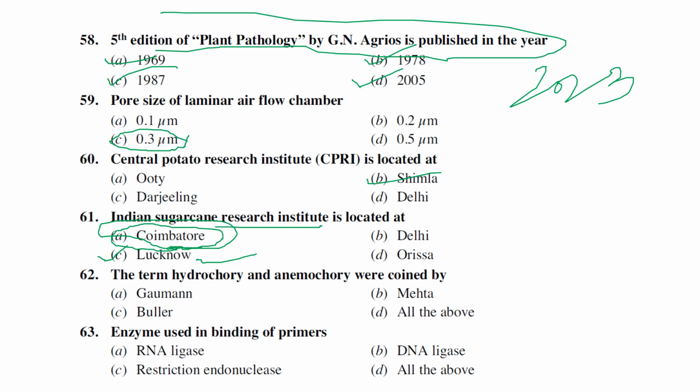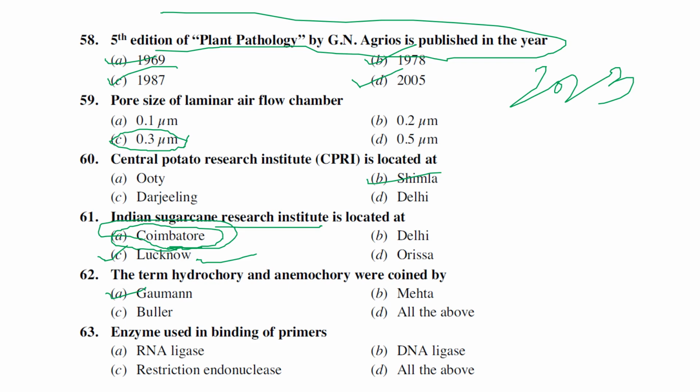The next one: the terms hydrochory and anemochory were coined by Ridley. Hydrochory means spread through water, anemochory means spread through air. The next one: the enzyme used for binding is DNA ligase.